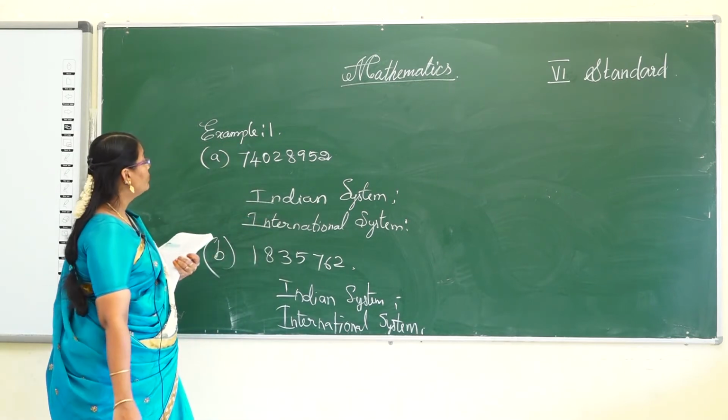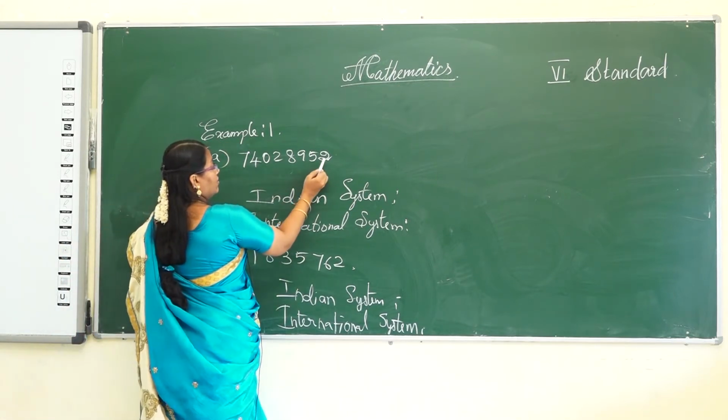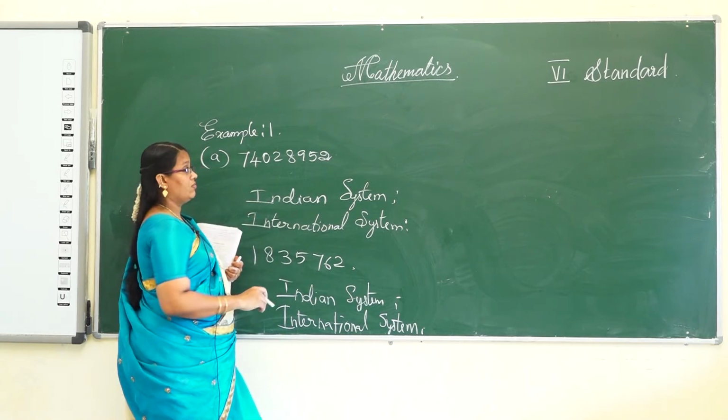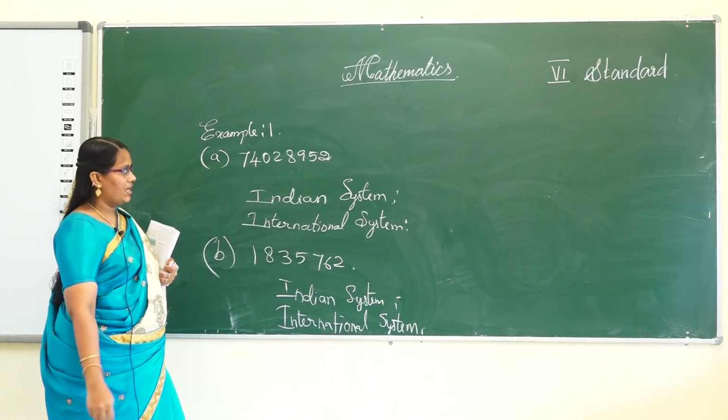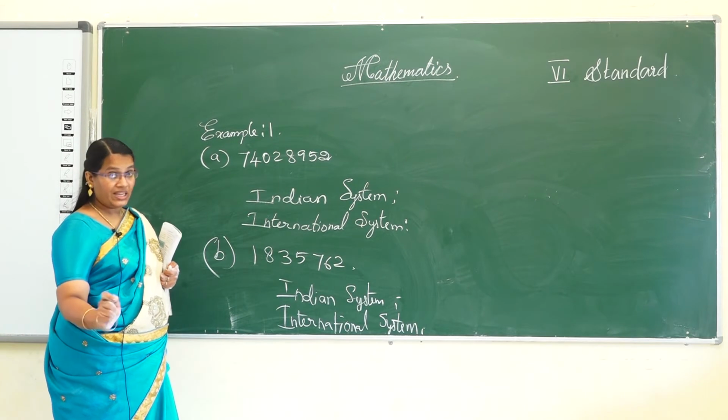Now see here. First write the Indian system. So where to put the comma?